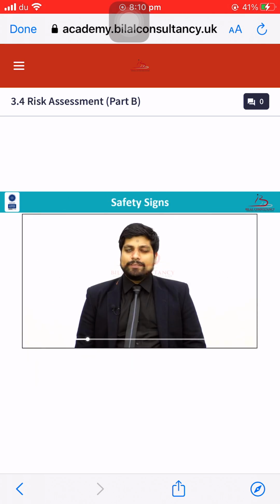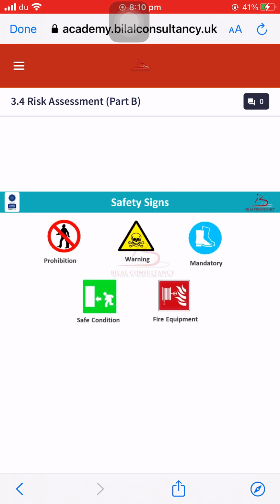Moving on, there are some safety signages which you can see on your screen. We will discuss these safety signages in detail. The first signage which you are seeing is the prohibition sign. A prohibition sign means, for example, there is an area which is prohibited and open only to authorized personnel. The second one is warning signs, which are mainly used for chemicals or hazardous material.